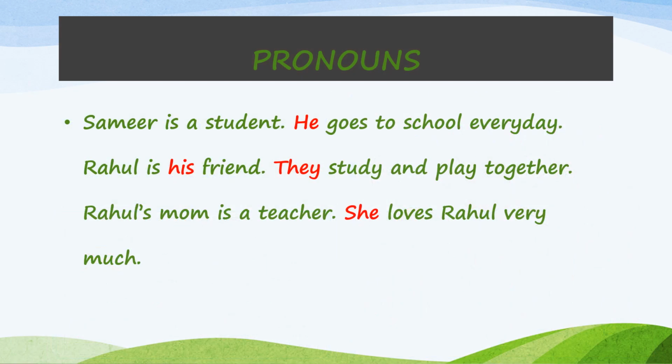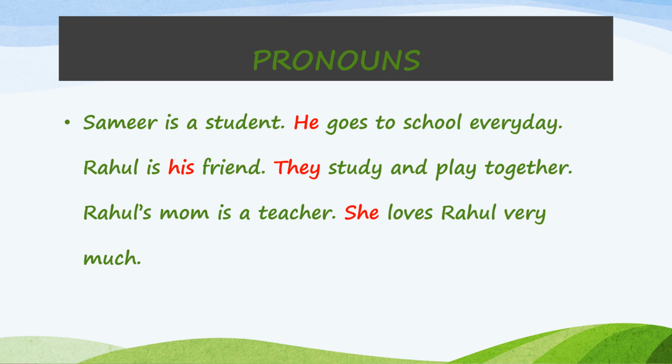Let us look at this paragraph of pronouns, children. Samir is a student. He goes to school every day. Rahul is his friend. They study and play together. Rahul's mom is a teacher. She loves Rahul very much. Now in this paragraph, children, you can see the red highlighted words. So in the first sentence, I am talking about Samir. Samir is a student. In the second sentence, in place of Samir, I am using the word he. So he is a pronoun which is replacing the noun Samir.